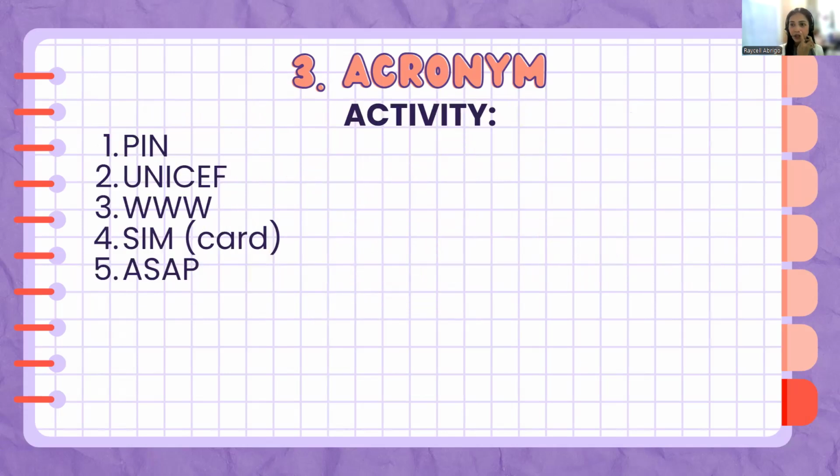Okay. Now here we have a set of acronyms. The goal for you is to determine the meaning of each acronym. So the first we have PIN, second we have UNICEF, third we have WWW, and we have SIM, the card, the one being inserted to the phones, and the term ASAP.